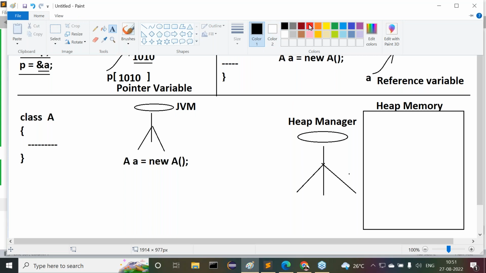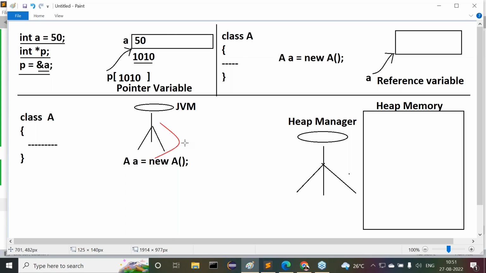Observe carefully. Now I'm trying to give the flow of execution for it. When JVM executes this particular statement, A small a is equal to new A constructor, then immediately JVM will send a request to the heap manager to create an object.